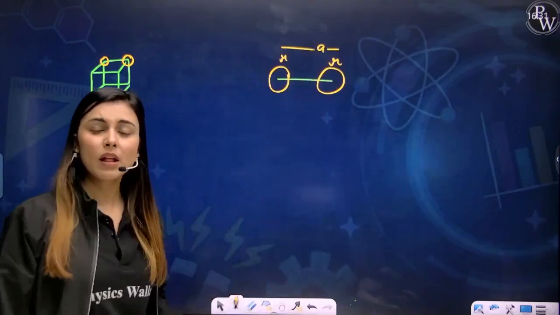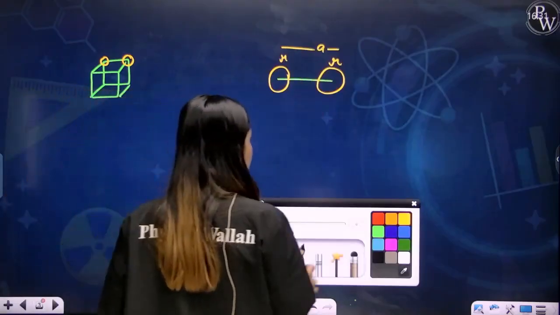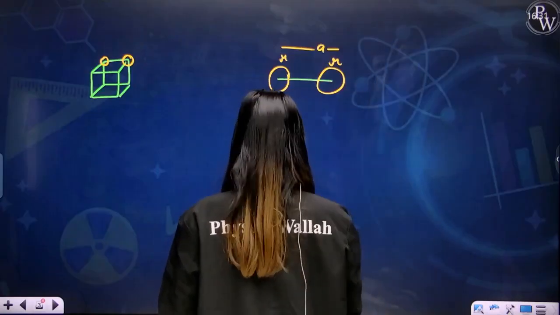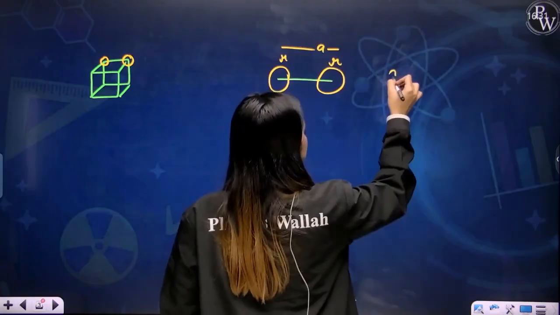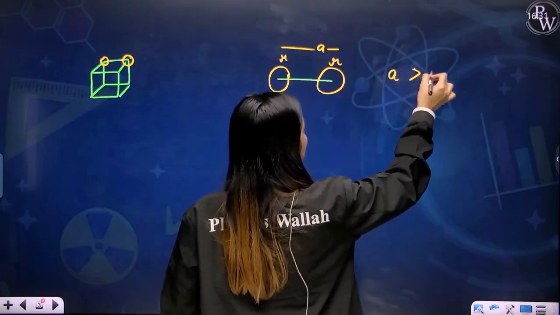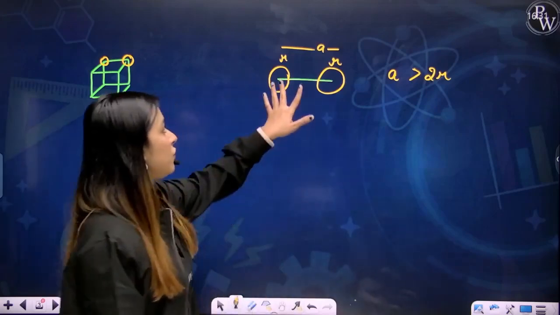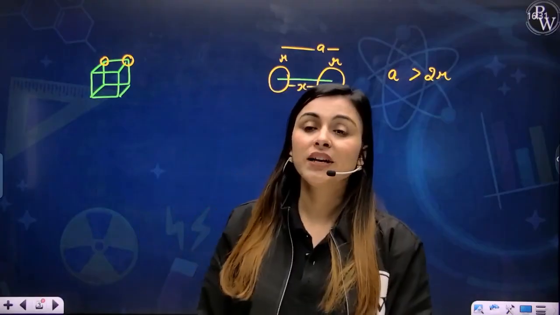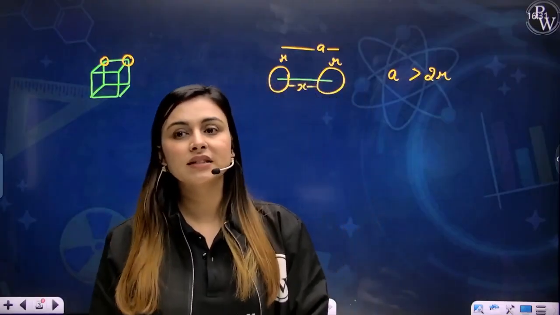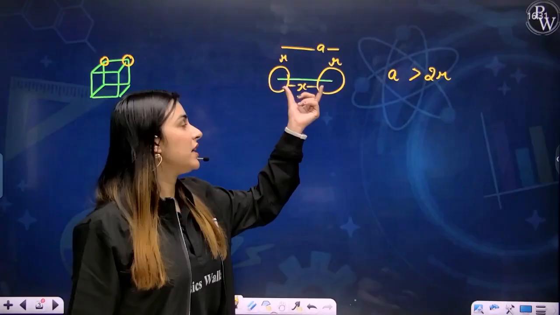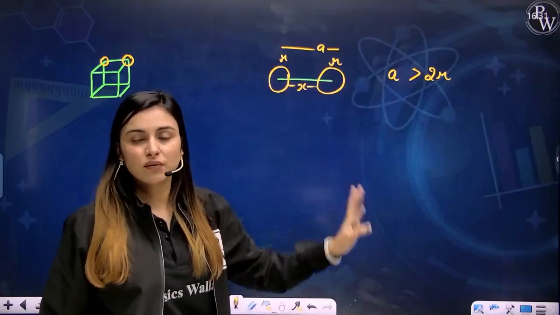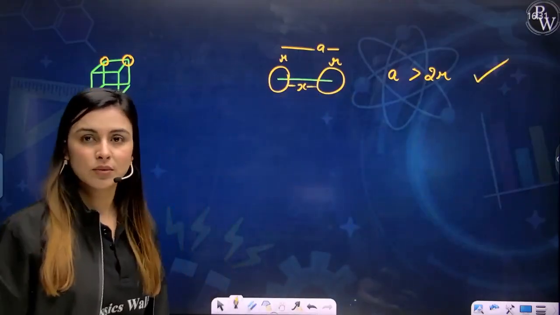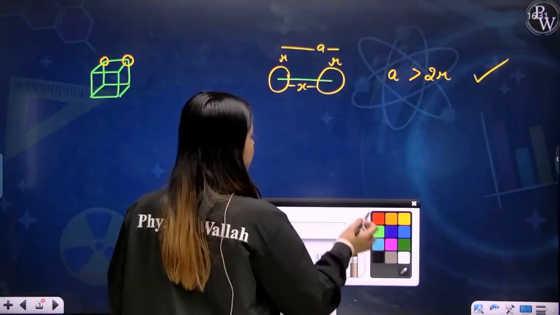The first possibility is that this a is more than 2r. That is the sum of the radii, plus some extra x amount as well. So this is possible. Your edge length might be more than the sum of the radii of these two atoms. Okay, let's talk about the other possibility.